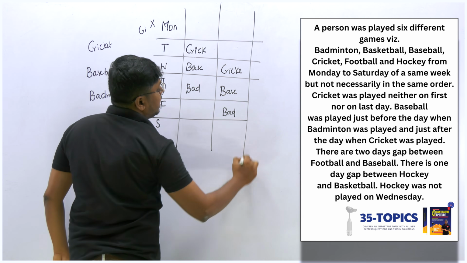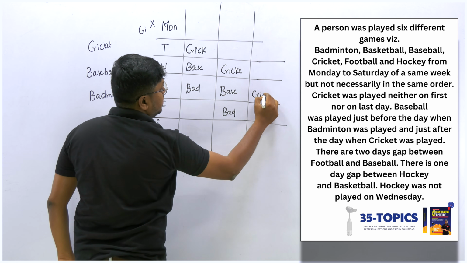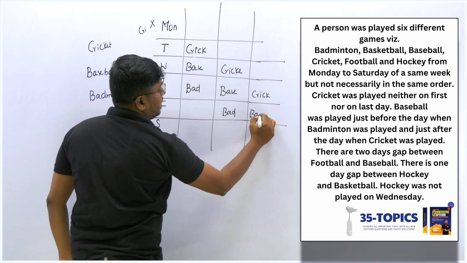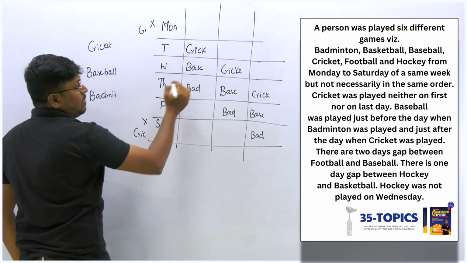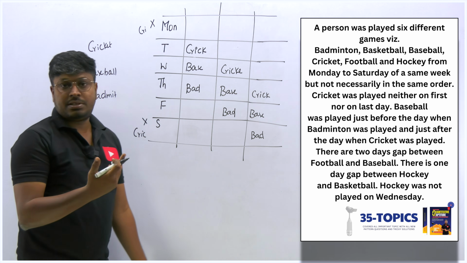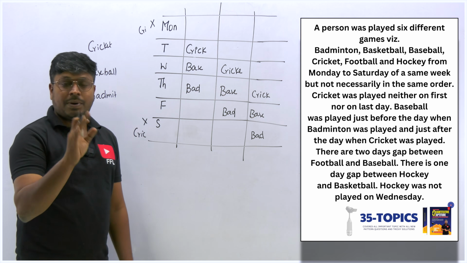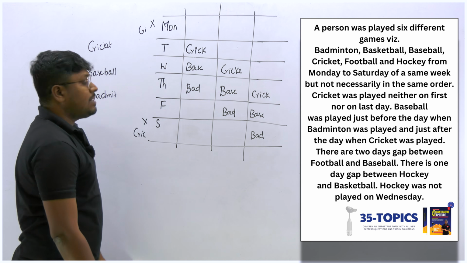And similarly we get another possibility: cricket here, baseball here, and badminton here. So I can fix and see, because I am getting only 3 possibilities. In case I am getting 4 or 5 possibilities, I will not fix it. But here I get only 3 chances, so I just fix and check which will be the correct one.